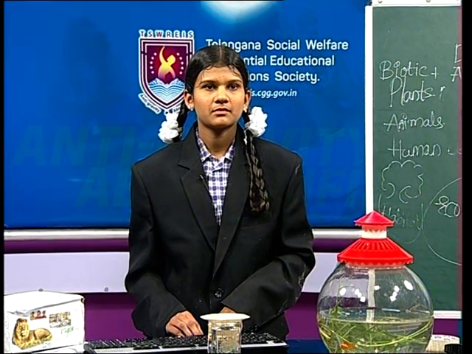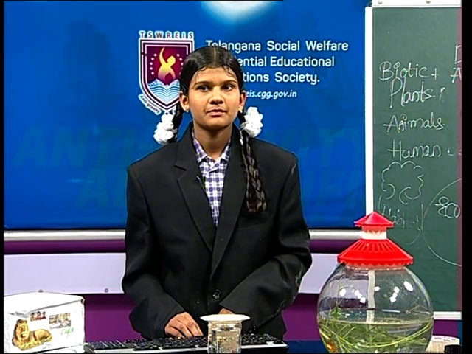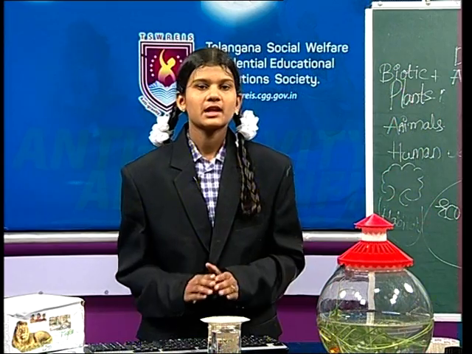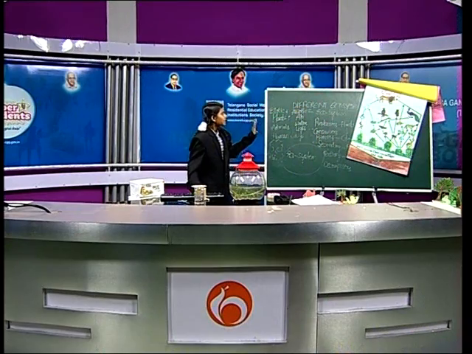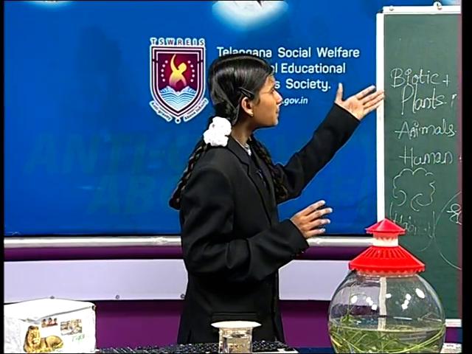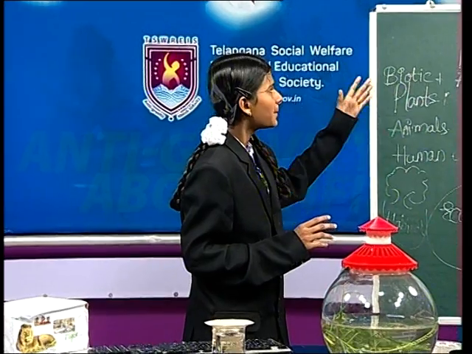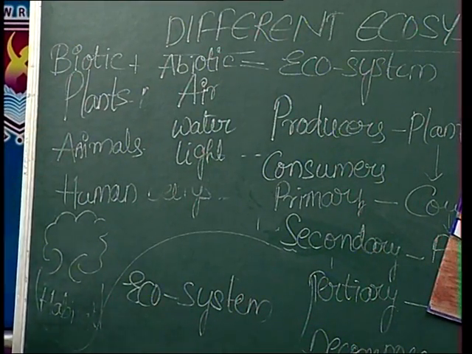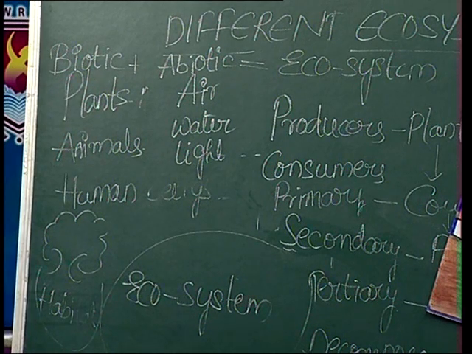What are the biotic components of the ecosystem? Oh, what are the biotic components of an ecosystem? That means, biotic means plants, animals, human beings, etc. That means, here plants, animals, human beings are biotic components. These plants, animals, human beings form ecosystems. So, that means plants, animals, human beings are biotic components.